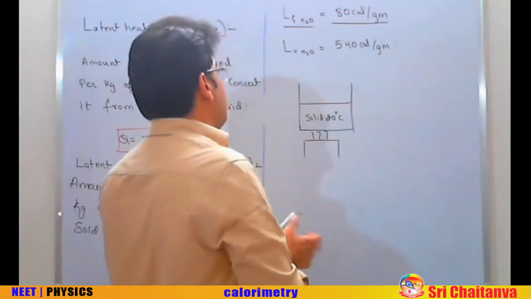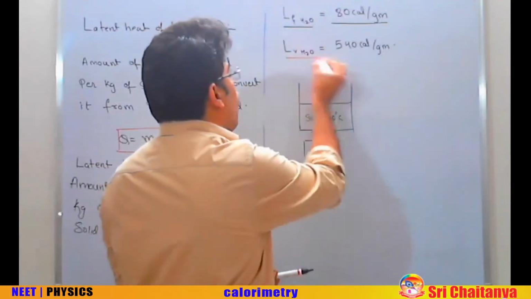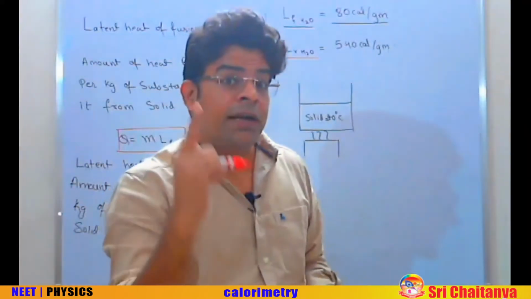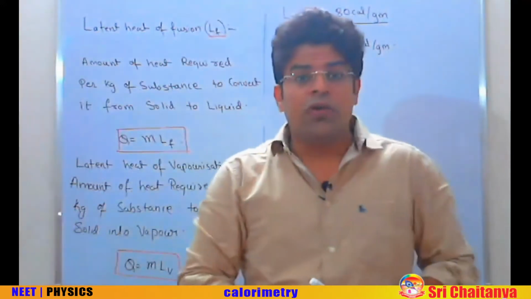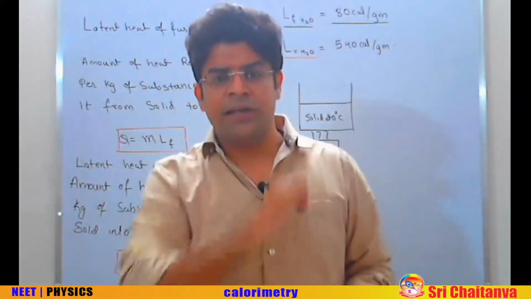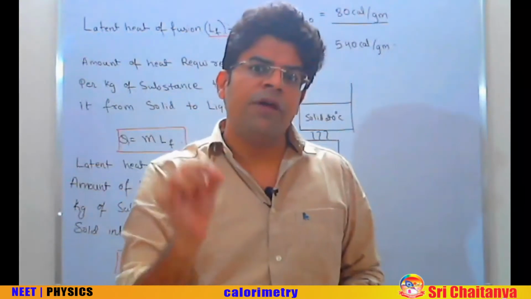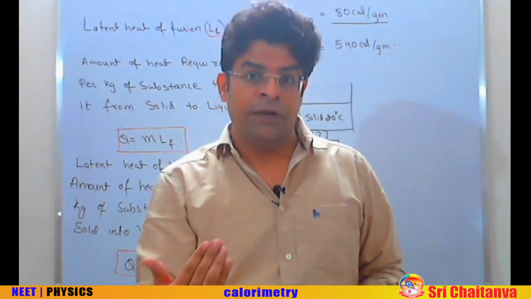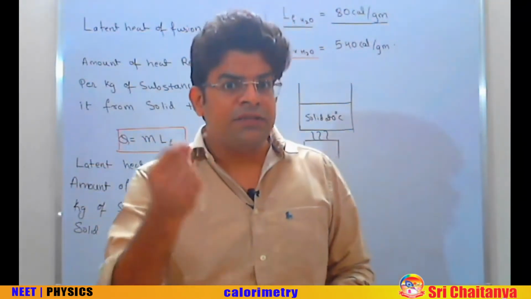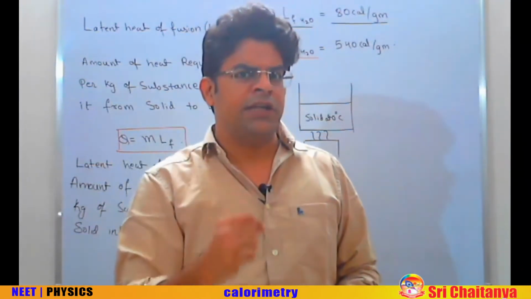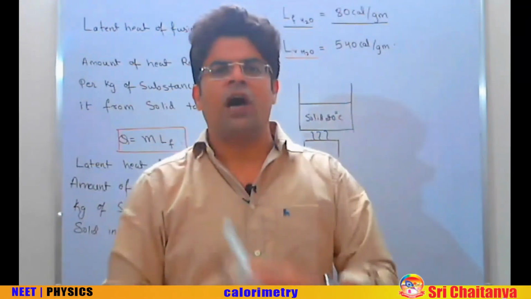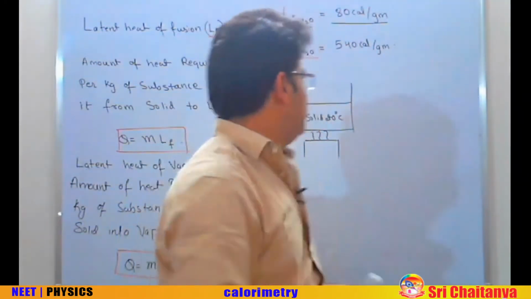Then we have latent heat of vaporization of H2O, and understand this heat is humongous compared to latent heat of fusion. To convert 1 gram of water at 100 degrees centigrade into 1 gram of vapor at 100 degrees centigrade, you have to give 540 calorie of heat. Or to condense 1 gram of steam at 100 degrees centigrade into 1 gram of water at 100 degrees centigrade, we have to extract 540 calorie of heat.